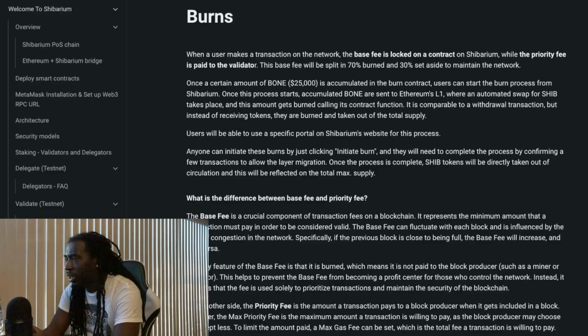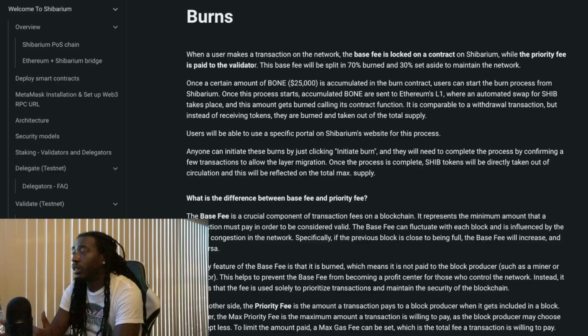I'm not sure. Let's break this down a little bit further. Let's go over this one more time. Anyone can initiate these burns by just clicking initiate burn, and they will need to complete the process by confirming a few transactions to allow the layer migration. Once the process is complete, SHIB tokens will be directly taken out of circulation, and this will be reflected on the total max supply. I'm curious, because it says that a person will have to click initiate burn.